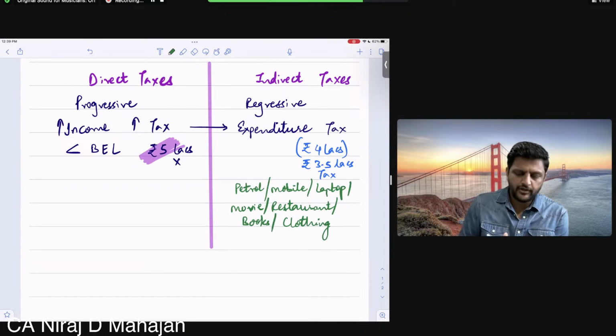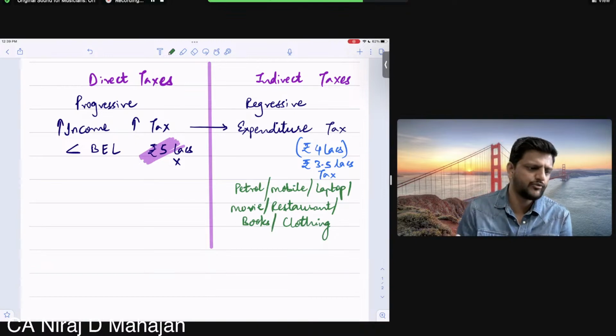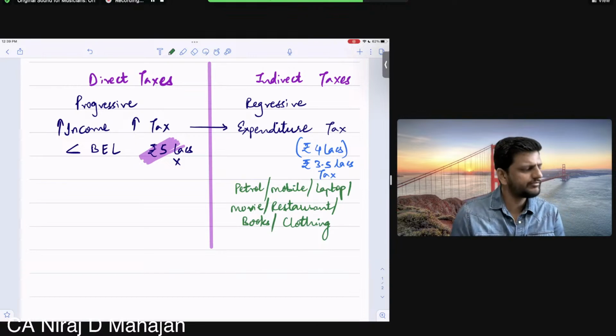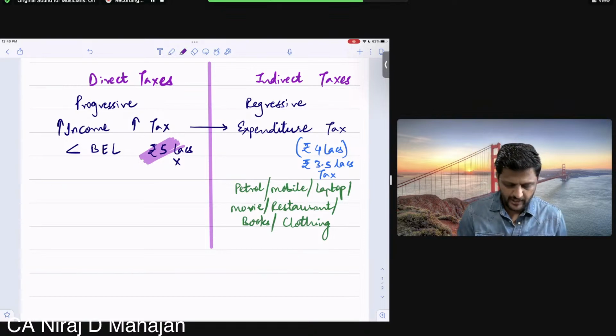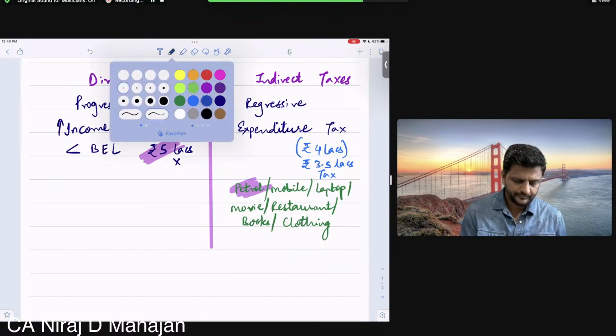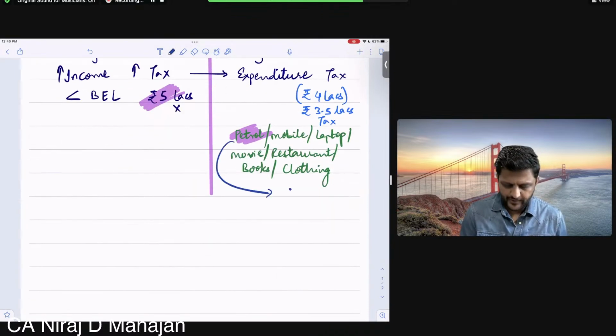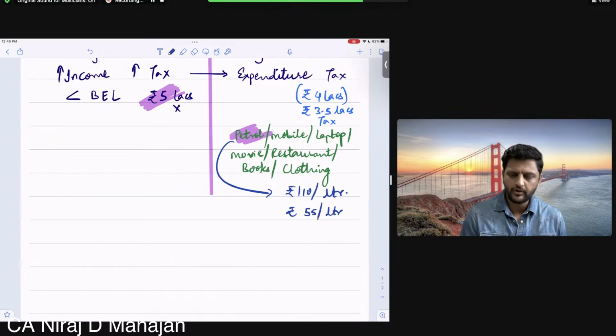So on all of these, even if you spend a total of rupees 4 lakhs, just for the sake of example, the value you have got is 3.5 lakhs and 50,000 you have contributed towards tax. Understood? As of today, even if petrol is going at rupees 110 per liter, depending on the city, just for the sake of example, the cost without taxes is almost rupees 55 per liter, and rupees 55 is going towards the taxes. We will discuss that also.